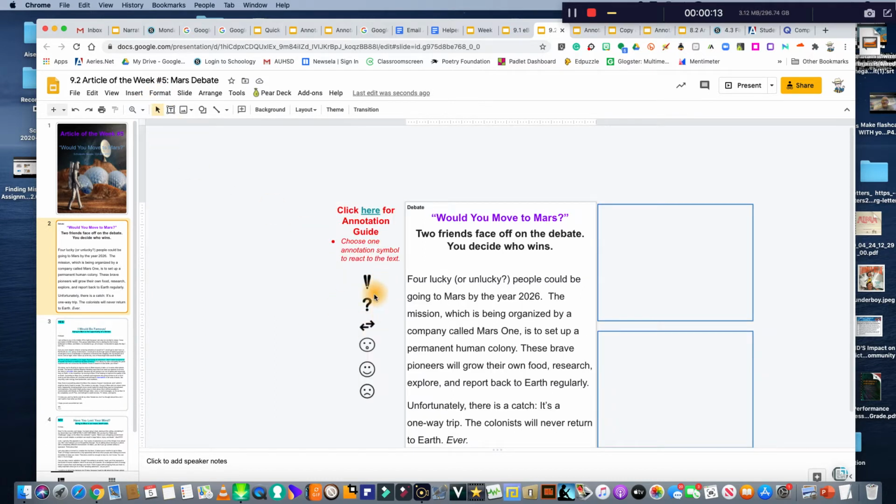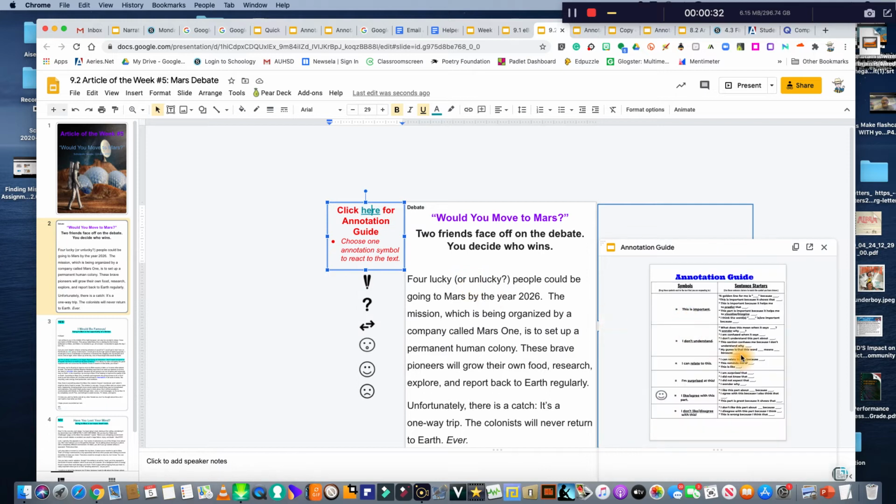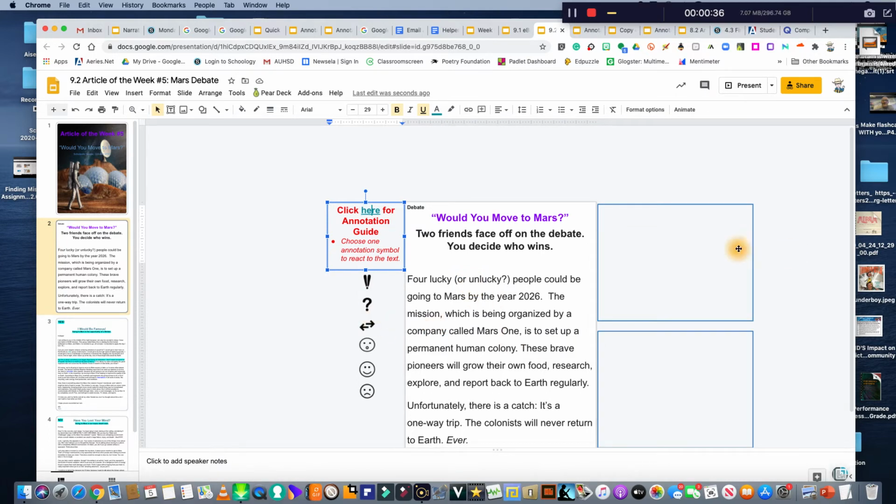They are the ones we've used before to show importance or confusions or relating to the text or surprise with the text or agreeing or disagreeing. And you drag them next to it. The sentence starters are not put here this time. You have to click here. Here's for the big view, you click this, but I'm just going to show you a preview. These sentence starters go with these, and that's where you're going to type in this box.